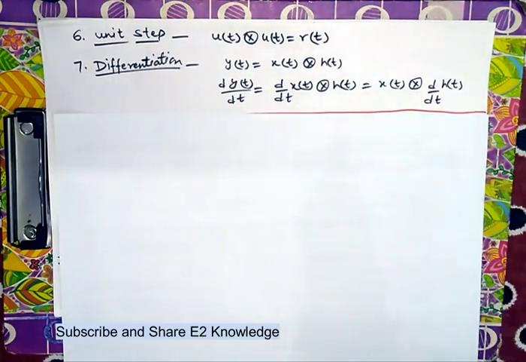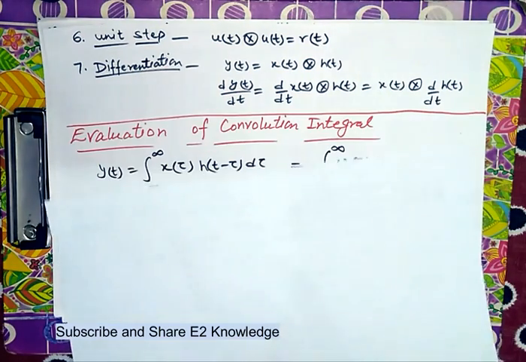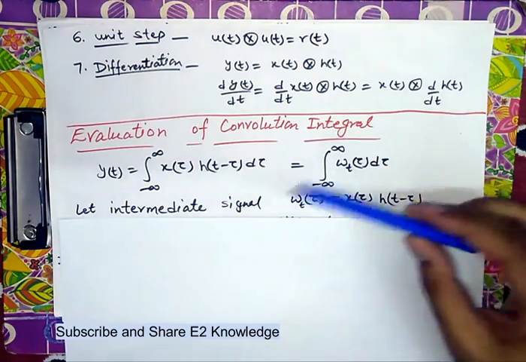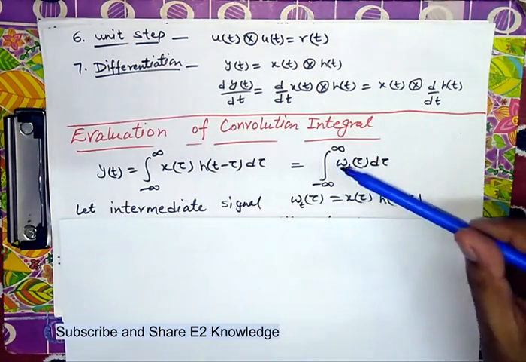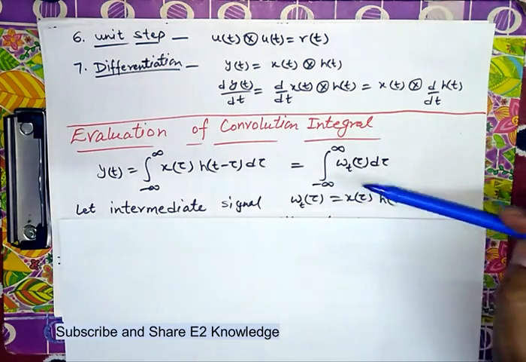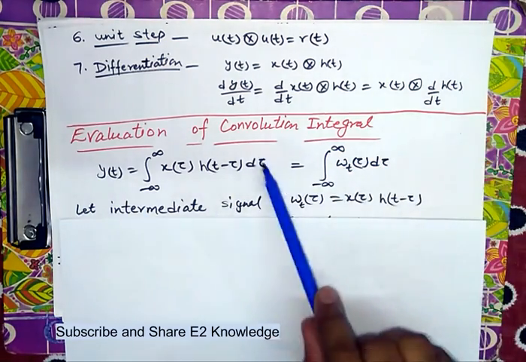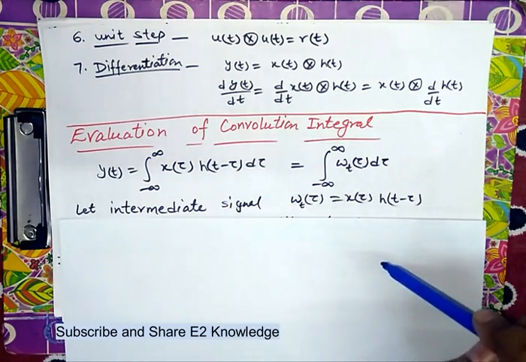And vice versa, if either of the inputs is differentiated, then the output will also be differentiated. That is the differentiation property. Now let's look at the evaluation of the convolution integral. How do we evaluate this convolution integral in the continuous time domain? Obviously by integration. Now y(t) is equal to this formula, which we have seen earlier.